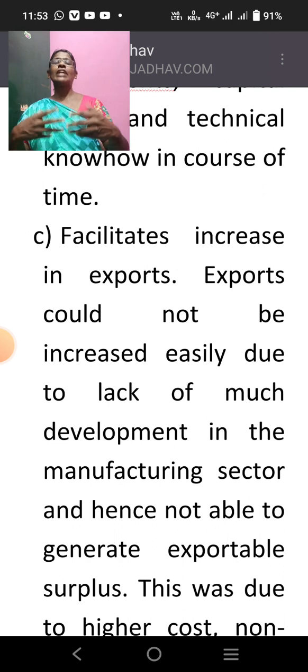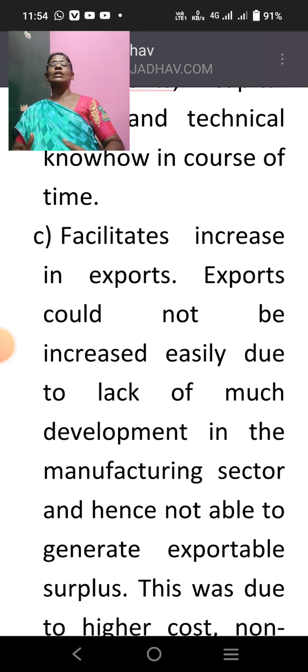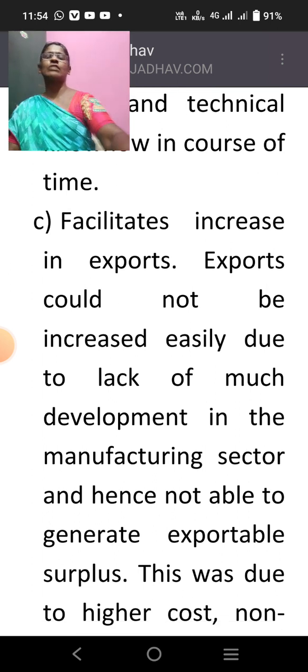We are not able to export more, and our country does not have a surplus. So when can we export? When we can produce what we need, and additionally more than that, only then can we export. But our country is not in a position to produce more. That is why it does not have enough surplus, and that is why it is not able to export.